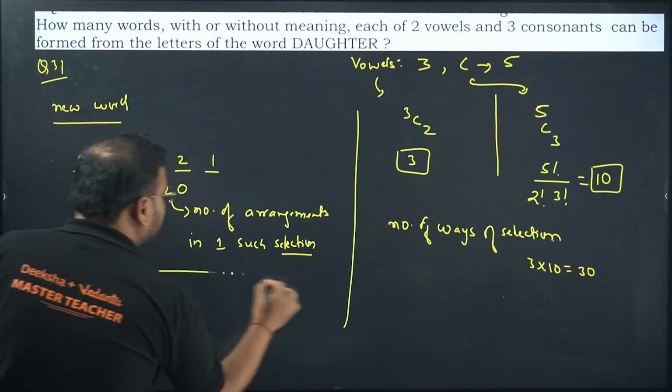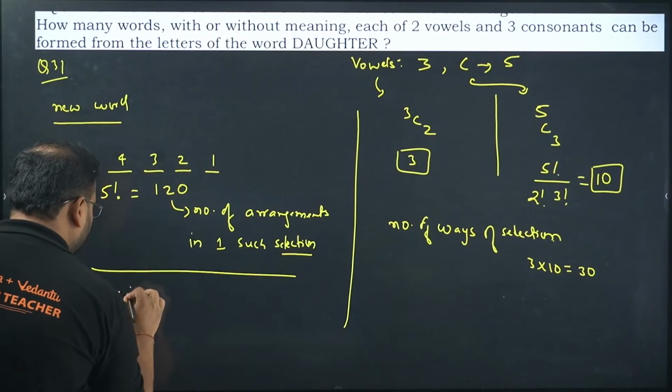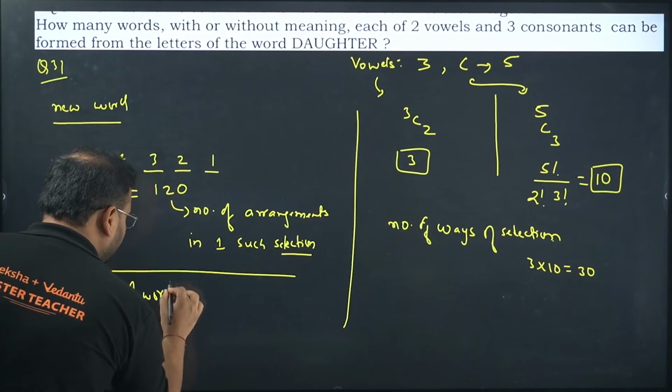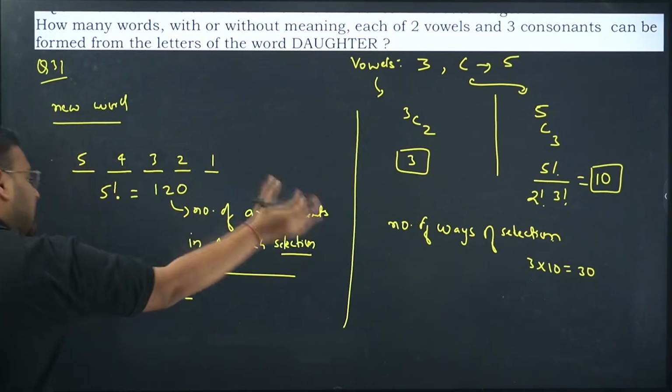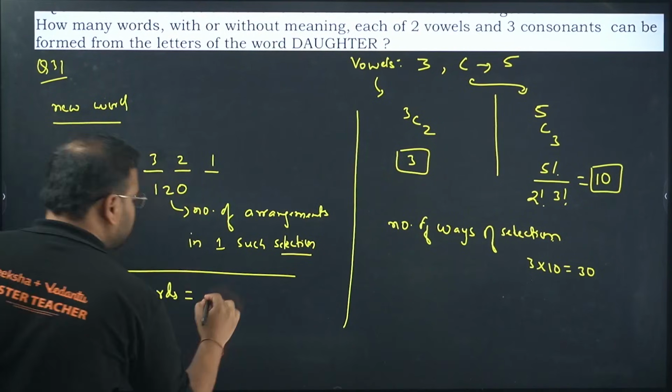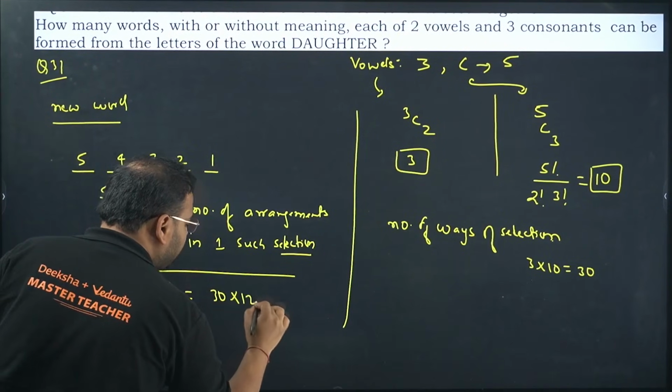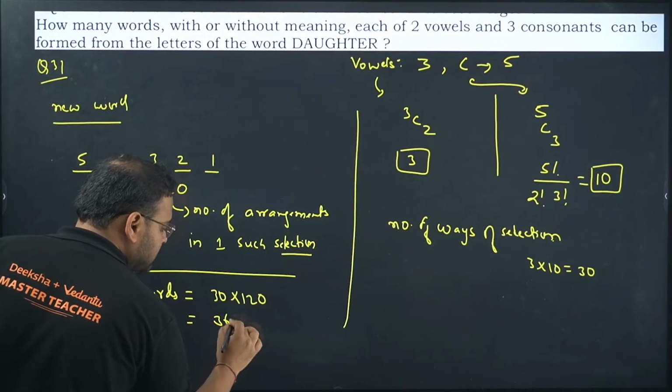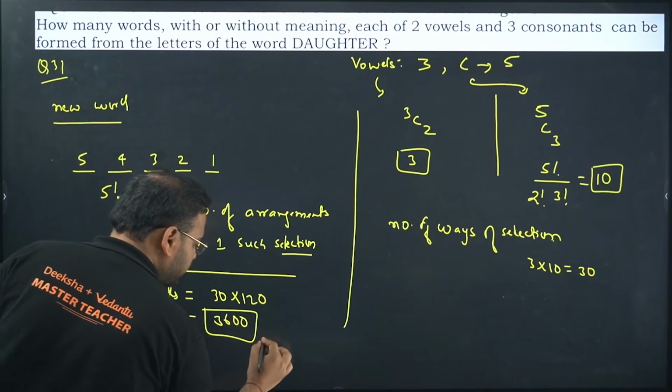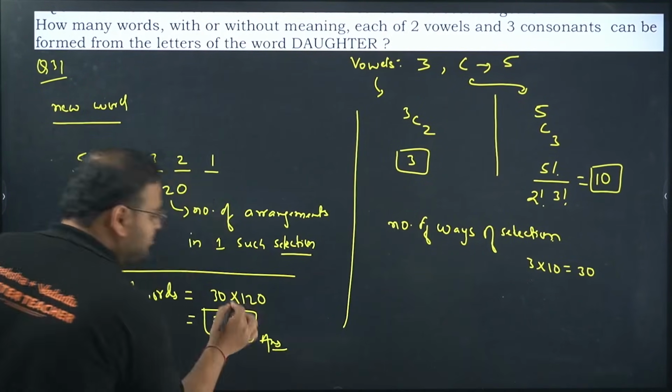What I'm looking for is the number of words. And the number of words will be the number of selections into the number of arrangements per selection. So that is 30 into 120, and the answer will be 3600.